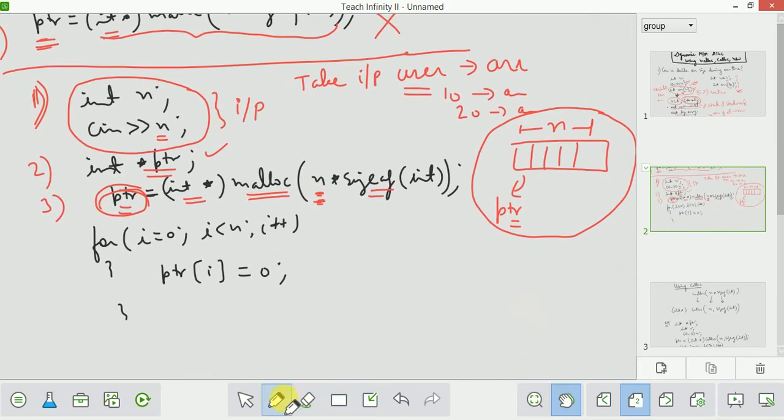How many elements are there? That will be decided by how much the user has input. Suppose the user has input 10, then there will be 10 elements. Now you can use this as a dynamic array, and you can directly use a for loop and assign values. You can use it like any array. So that's how you will use malloc.